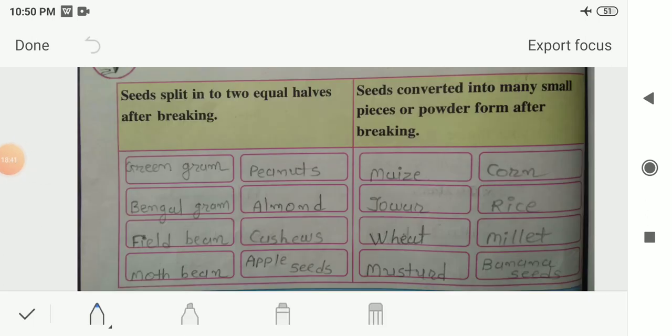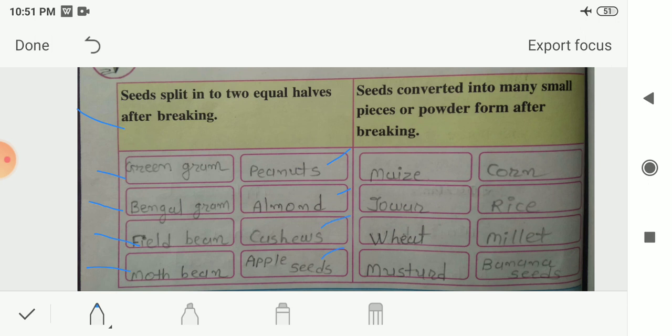So here the table from page number 24 of your textbook is given to you. In the first column, the seeds that split into two equal halves after breaking, that means dicot seeds. The examples of these dicot seeds are given: green gram, Bengal gram, field bean, moth bean. What is moth bean? We will see that later. Then peanuts. Peanuts are also known as groundnut, both are the same, which we have seen earlier. Then almond, cashews and apple seeds.